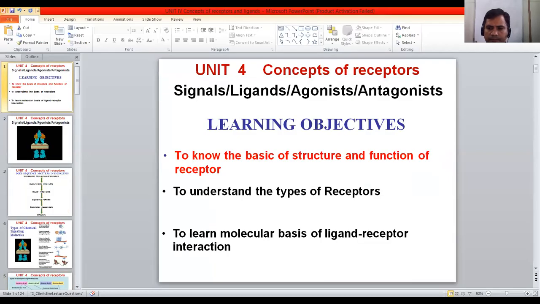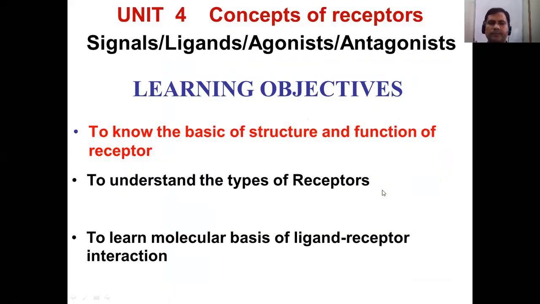Okay, so in that direction, it is very logical to start with the learning objectives of Unit 4. I have drafted some learning objectives.